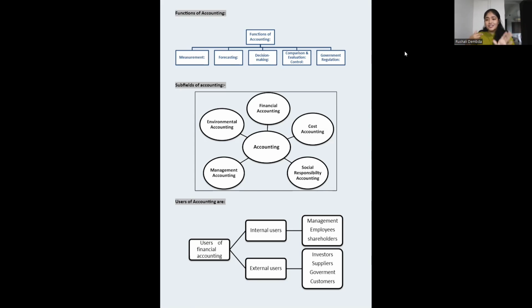So I hope this presentation, this summarized form of notes, helped you a lot to understand the particular topic. Okay. And I would say that this is how we wind up the concept of the accounting theoretical framework, chapter number 1 that we have studied.